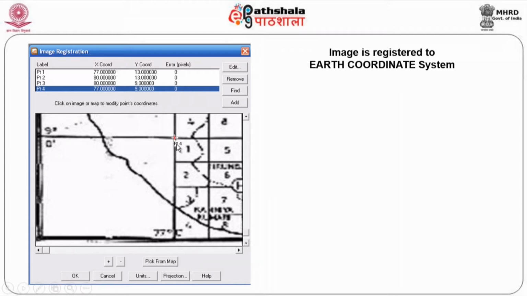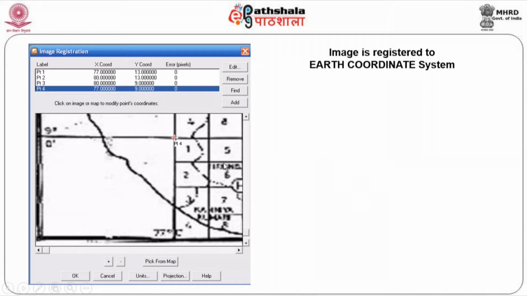So, now what I have done is that I have converted the non-earth coordinate system drawing to earth coordinate system map. So, that is what is the major difference between a drawing and a map. Almost all the features, the characteristics of a drawing and a map are same, excepting that a drawing is a non-earth coordinate system, whereas a map is an earth coordinate system.